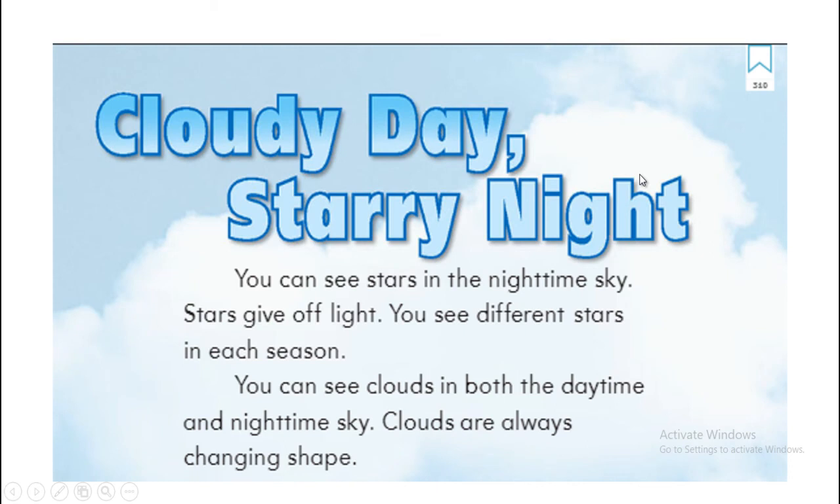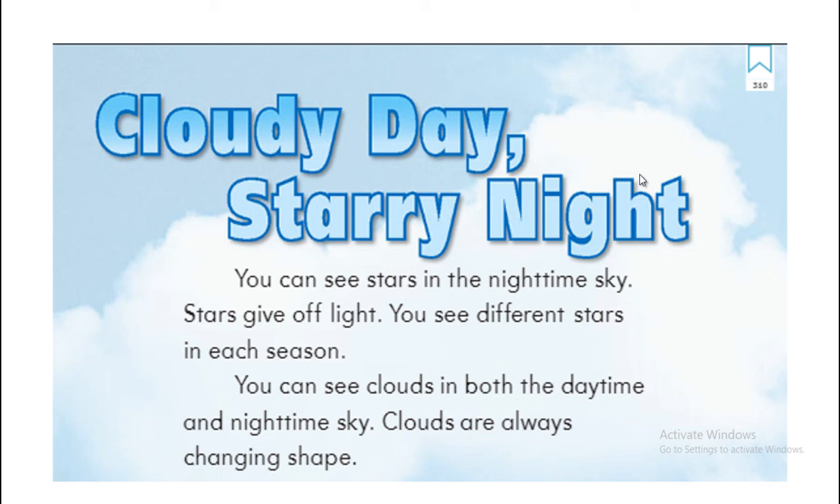Cloudy day, starry night. You can see stars in the nighttime sky. Stars give off light. Yes, not like the moon. The moon cannot give its own light. But the stars, like the sun, give their own light. Do you see different stars in each season?